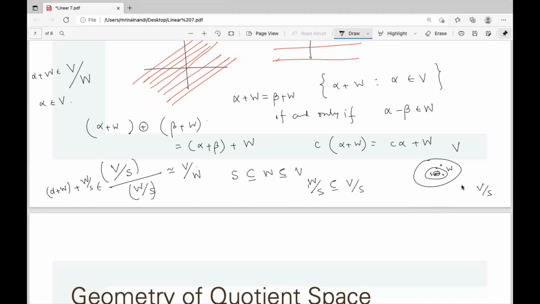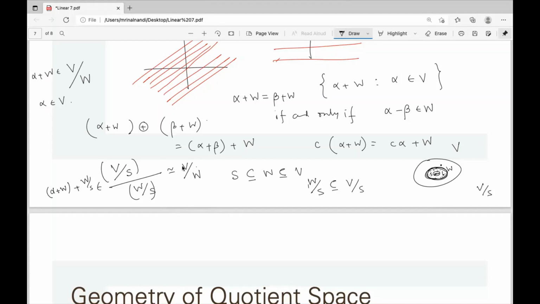Next time, you are quotienting by W quotient S, which means you identify those elements which were already identified with an element of W, and you again identify that element as 0. That means after 2 steps you have actually identified all the elements of W as 0. That's why it's isomorphic to V quotient W. But you have to prove it formally. The idea is this, and you can go 3, 4 steps, any number of steps.